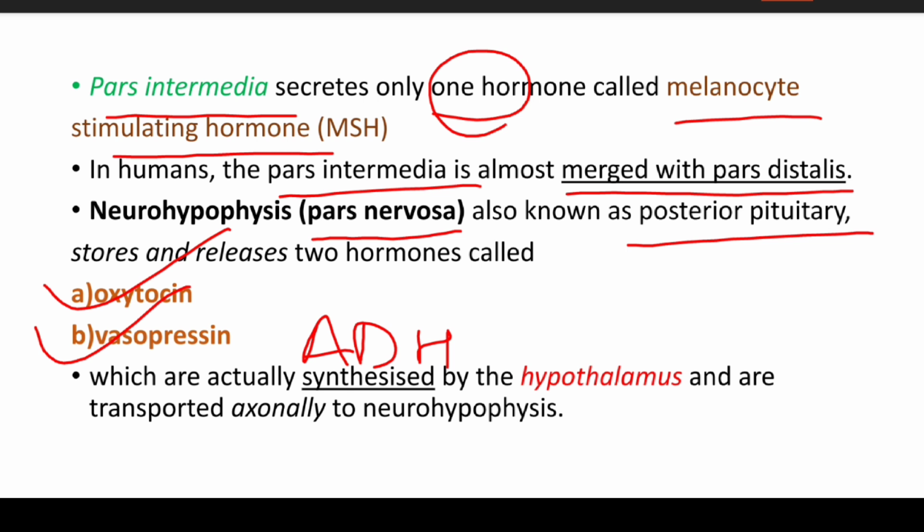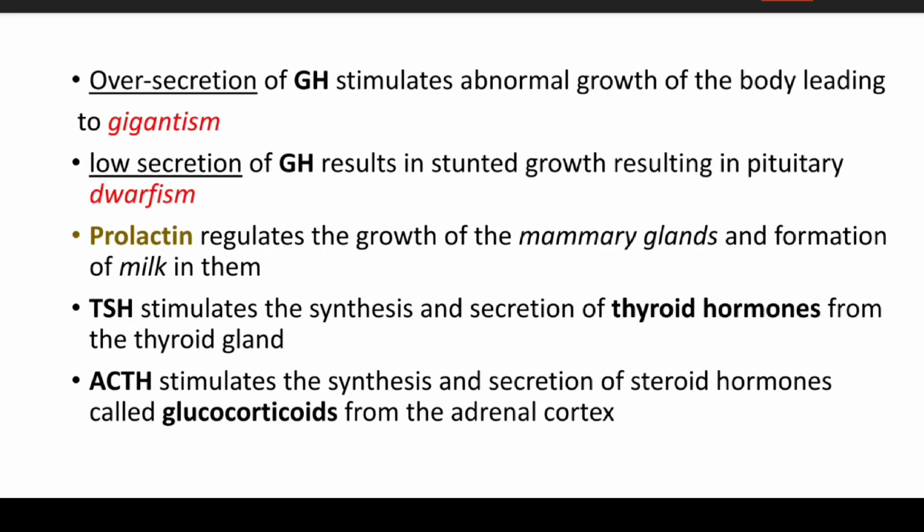These are actually synthesized by the hypothalamus and transported axonally to the neurohypophysis.